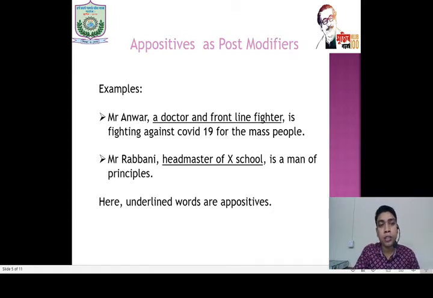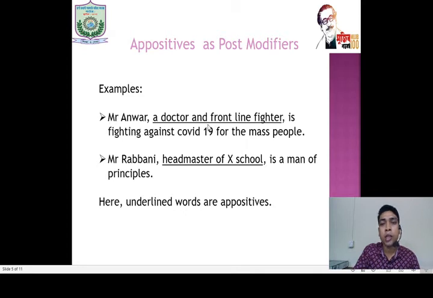Here are some examples. Mr. Anwar, a doctor and frontline fighter, is fighting against COVID-19 for the mass people. Mr. Rabbani, headmaster of X school, is a man of principles. Both are appositives and they are additional information.